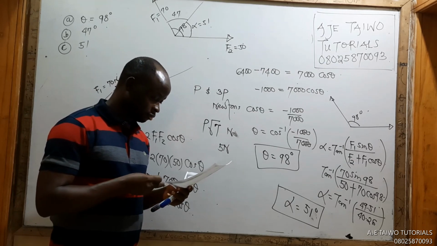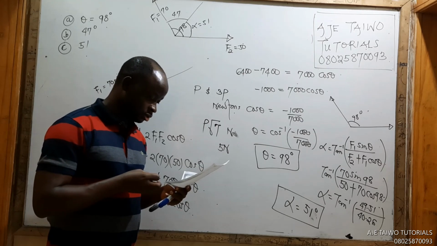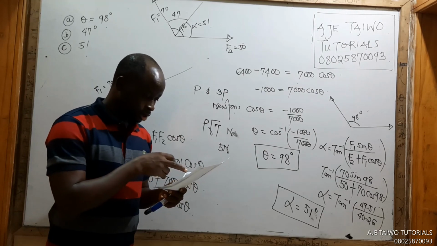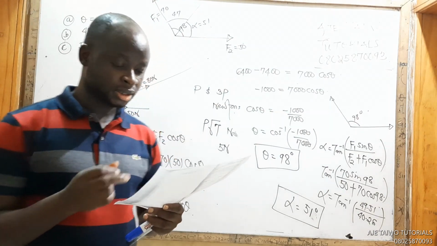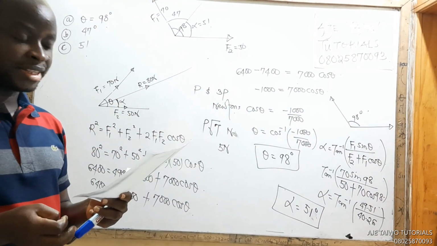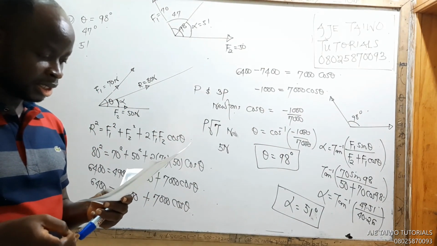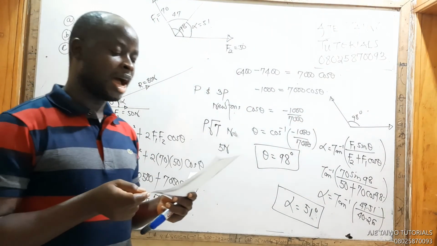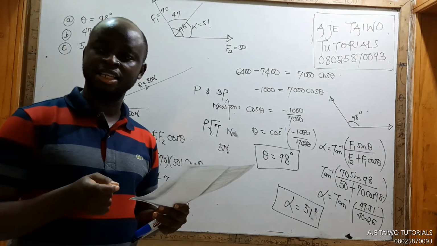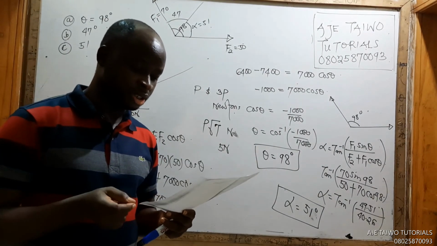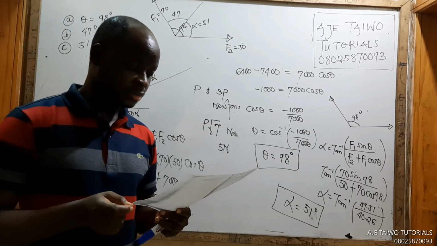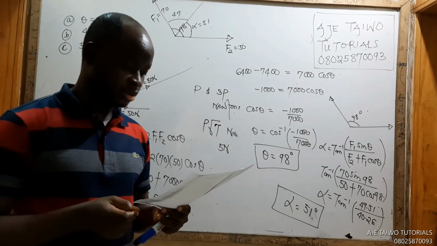Okay? Let's see this last one. Right. The angle between the forces 30 newtons and 20 newtons acting on a body of mass 10 kilograms is 120 degrees.